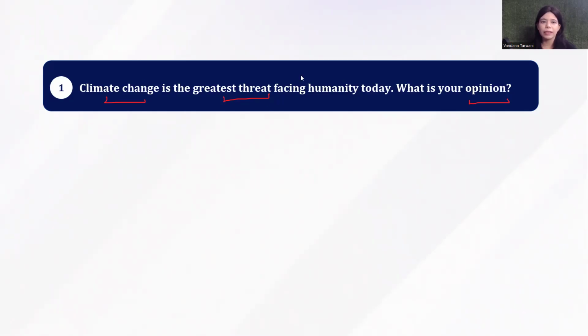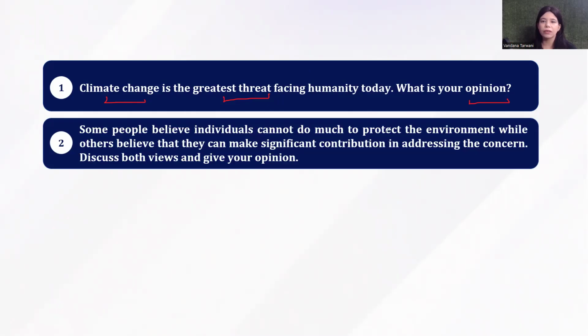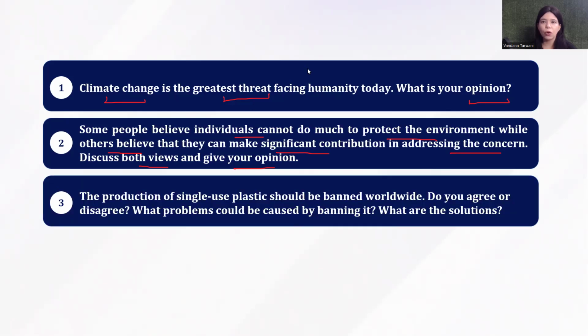The next up here is: some people believe individuals cannot do much to protect the environment, while others believe that they can make significant contribution in addressing the concern. Discuss both views and give your opinion. Pretty interesting. Next one here is: the production of single-use plastic should be banned worldwide. Do you agree or disagree? So first you have to state your opinion. And then this question says, what problems could be caused by banning it? What are the solutions? So this is a classic combination of problem solution plus opinion essay. Make sure you address all the three questions in separate body paragraphs.